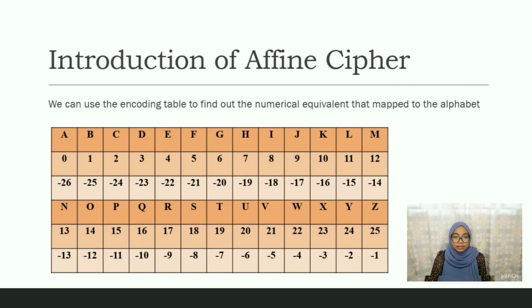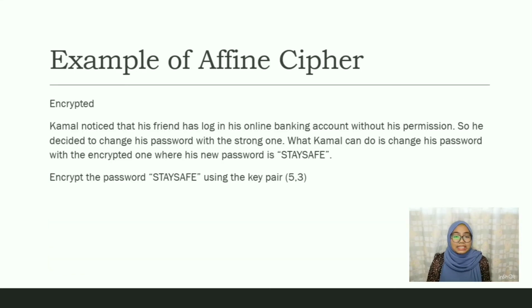We can use the encoding table to find out the numerical equivalent that maps to the alphabet, and we can find out the numerical value for an inverse. For example, the numerical value for A is 0, while when we have an inverse such as -1, the numerical value is 25. Now let's take a look at the example of affine cipher for encryption.